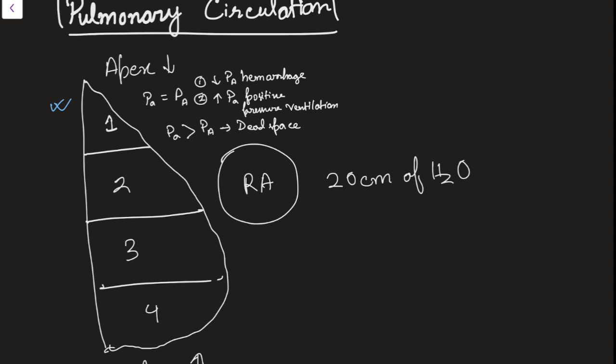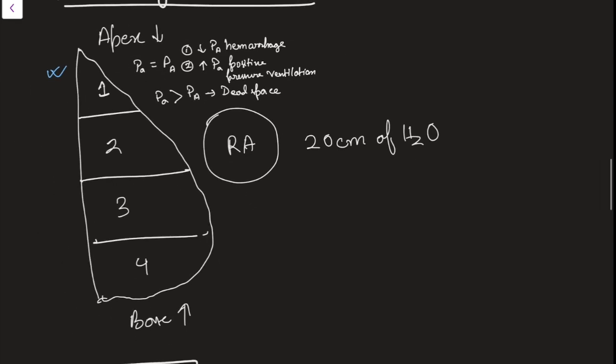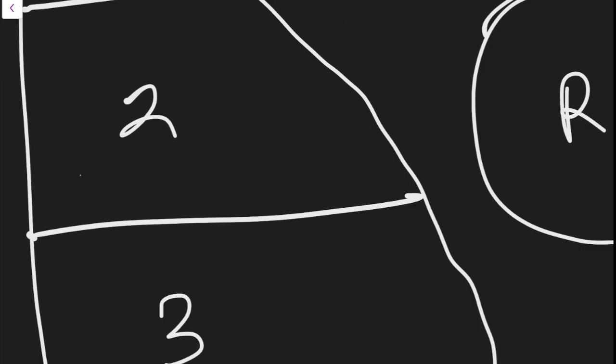Here in zone 2, what will happen? Pulmonary arterial pressure, that is PA, will be greater than pulmonary alveolar pressure, which will again be greater than pulmonary venous pressure. That means there is both an arterio-alveolar pressure gradient and an arterio-venous pressure gradient.